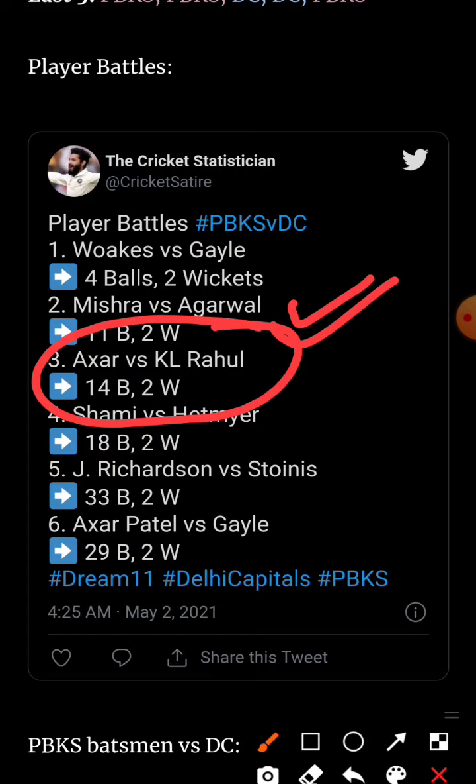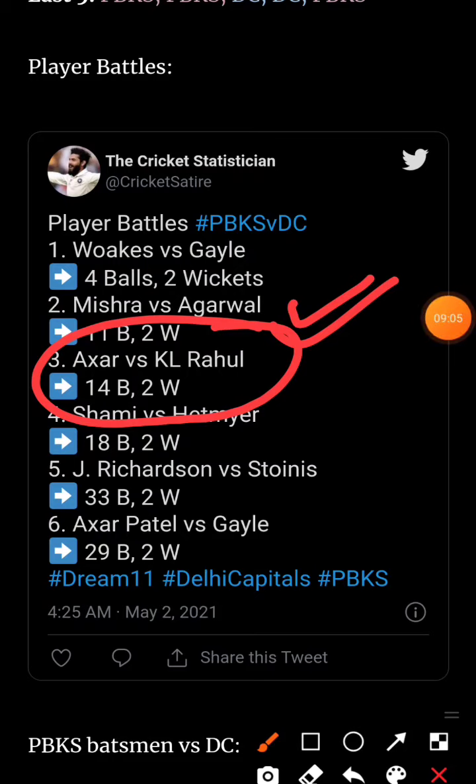KL Rahul is struggling against spinners literally for the last 3 editions, and Akshar Patel can be a very big threat to KL Rahul. He can stop KL Rahul from scoring a big innings. But remember, KL Rahul in form, he can just defend everything and then he can attack some other bowlers. So it is also a possible case. But if there is one bowler who can stop KL Rahul, it's Akshar Patel.